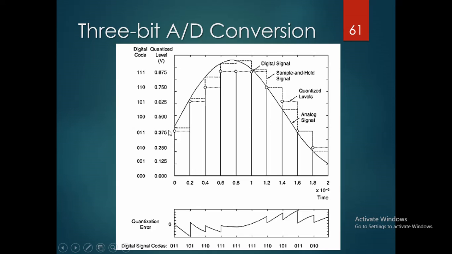With respect to that, the continuous signal is converted into the discretized signal. From that we may observe the code, which is in digital form, in the form of zeros and ones. So that is called the digital signal code.